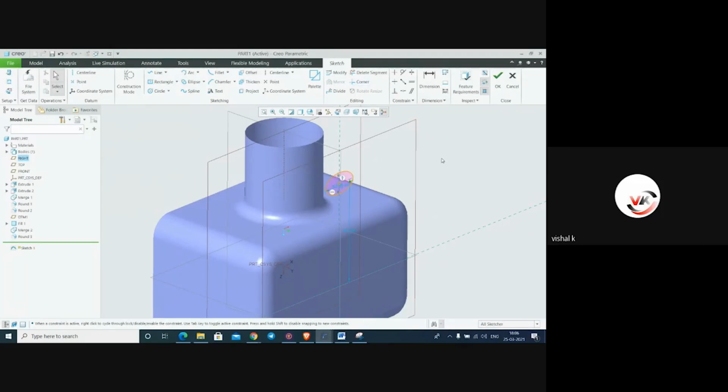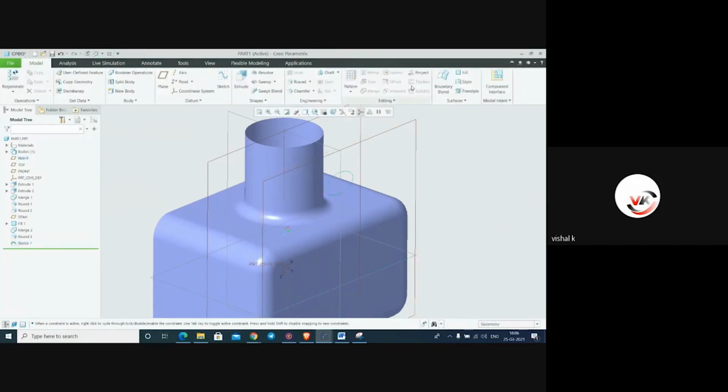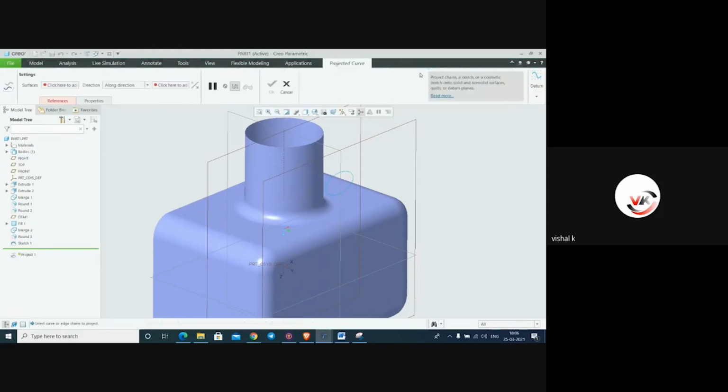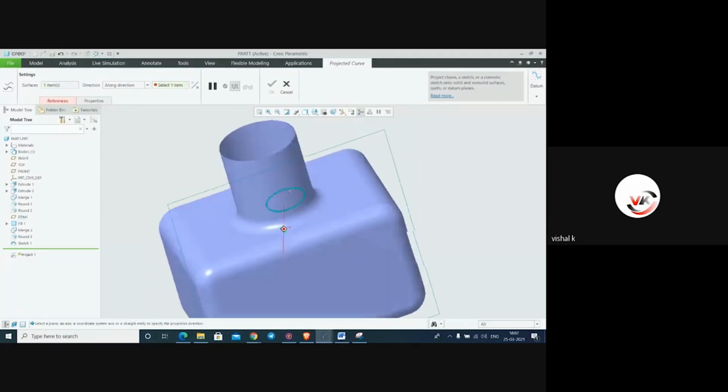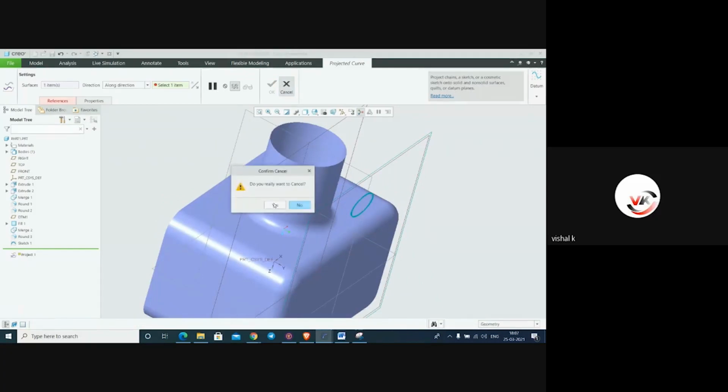We can make a project. This is the project option, and from here select the profile, select the surface, along with the direction. One second.